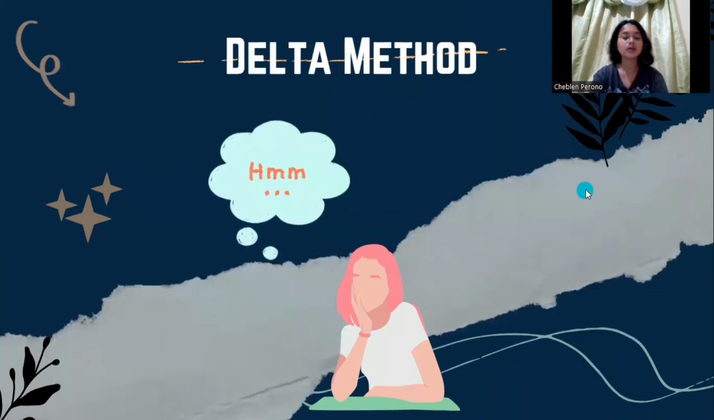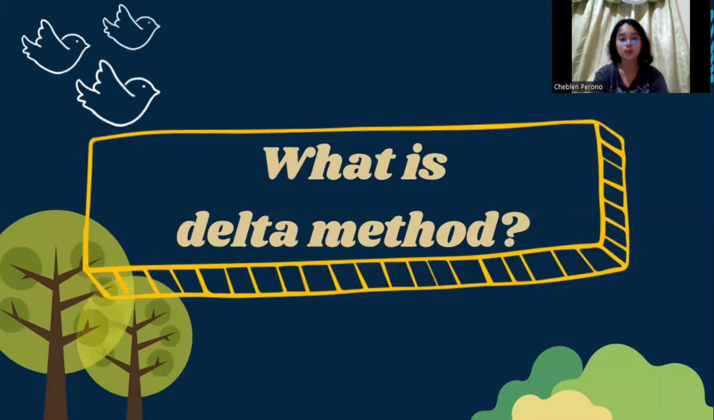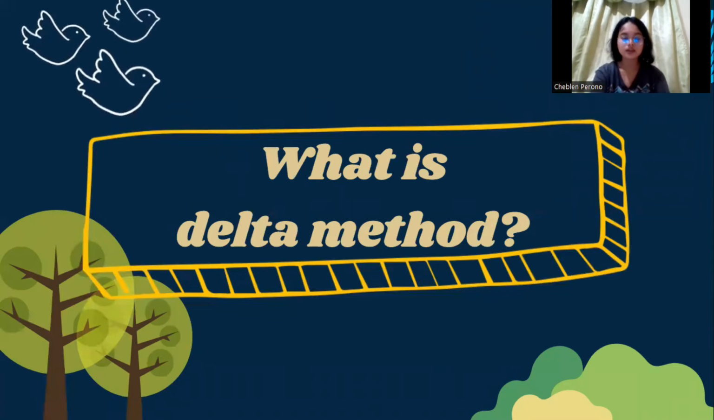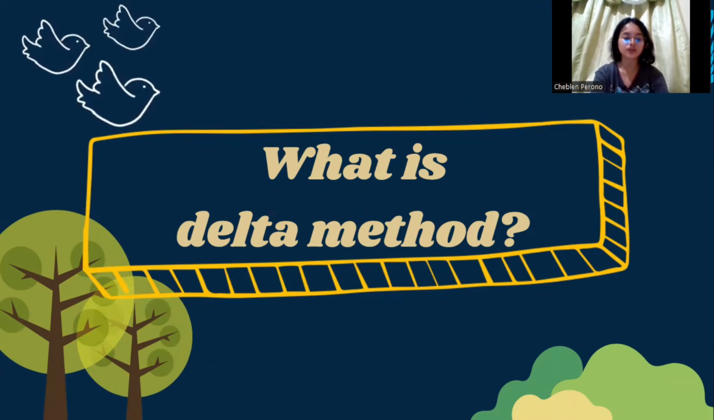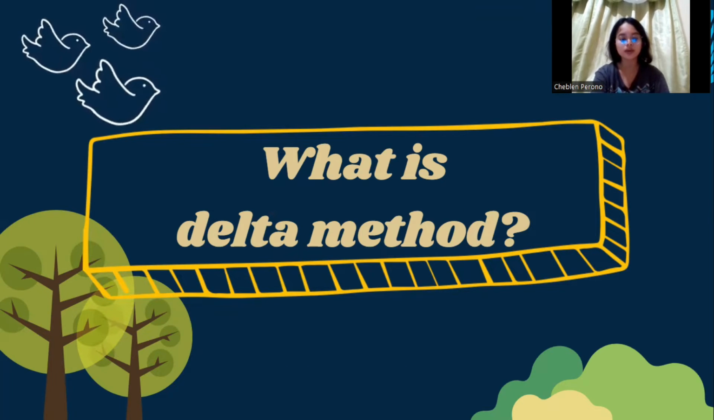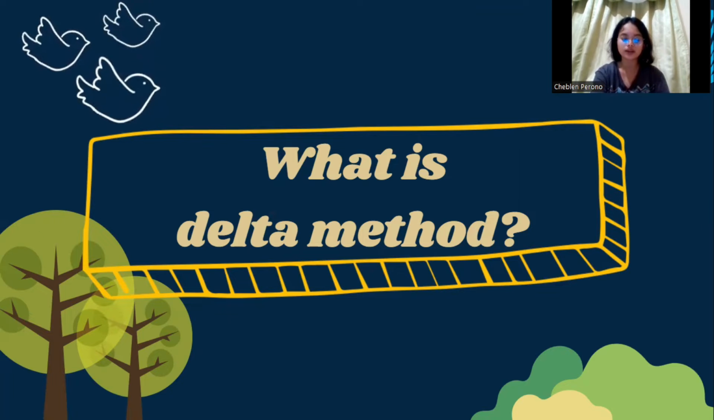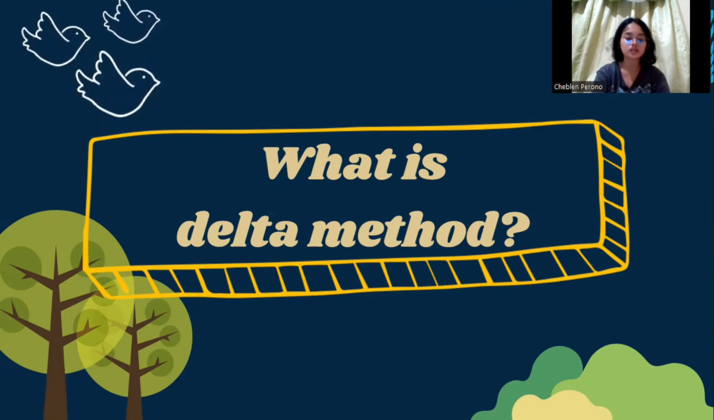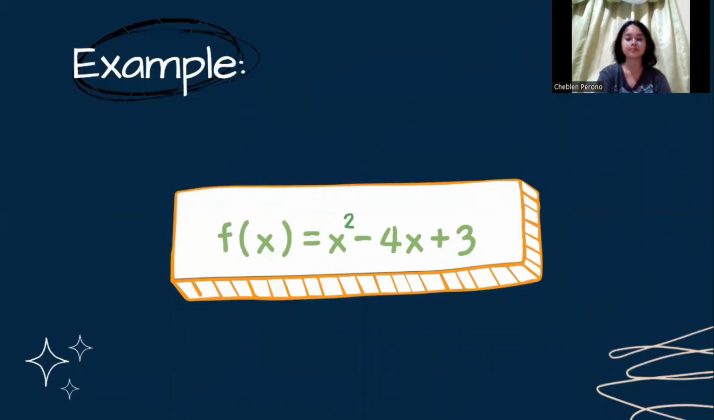Hello. So we are going to talk about the delta method. Before anything else, what is the delta method? The delta method is a general method for deriving the variance of a function of asymptotically normal random variables with known variance. To further understand this topic, let's look at this example.